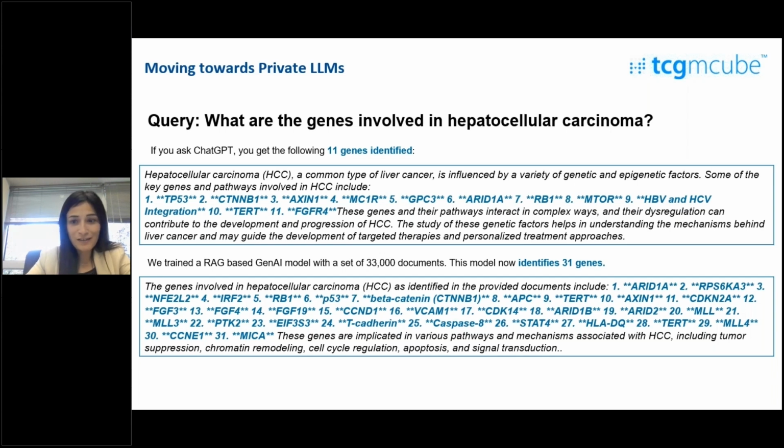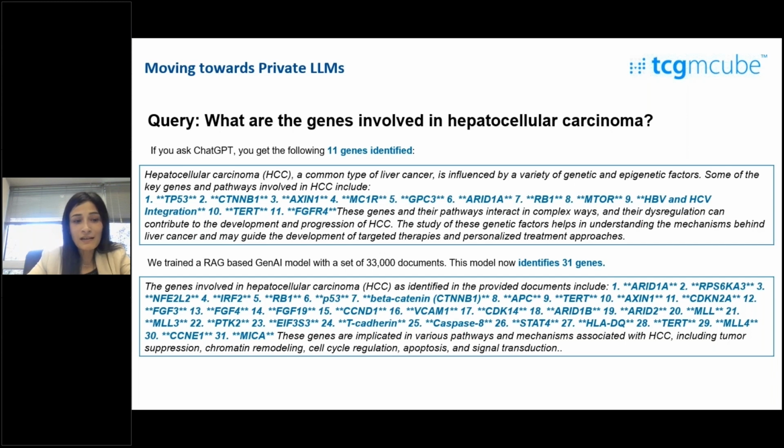But I know that my organization, my pharma company, has done extensive research in HCC, or this particular cancer. And I have a lot of proprietary documents available within the organization, which can give me even more comprehensive insights. Now, how do I get that information? That is where the power of private LLMs comes in, which can work with proprietary data and ensure that the data does not go out, so my documents remain proprietary.